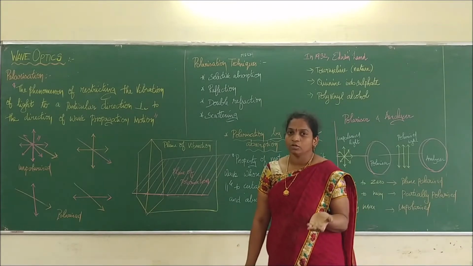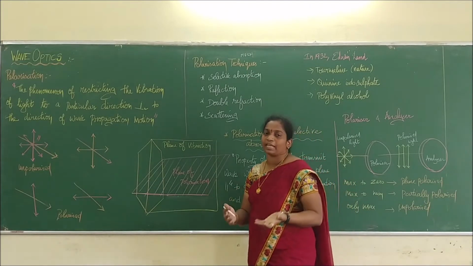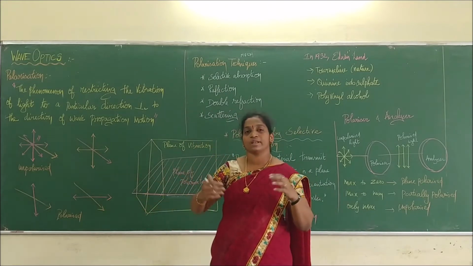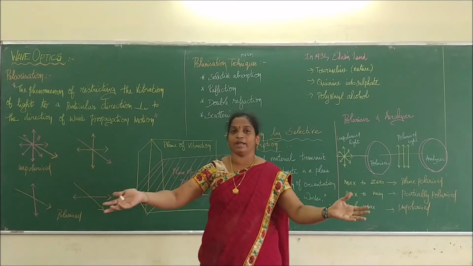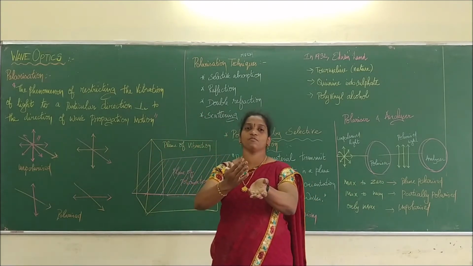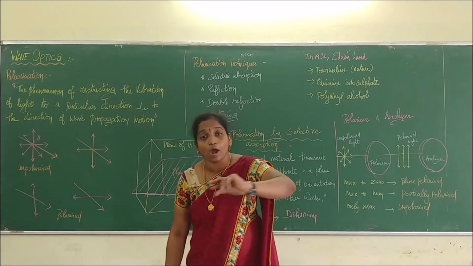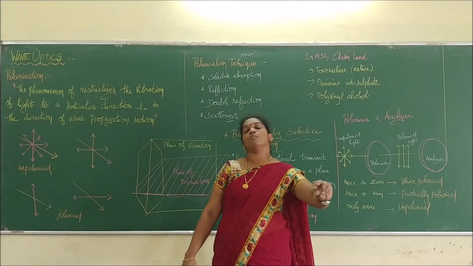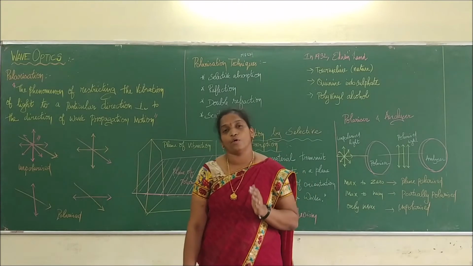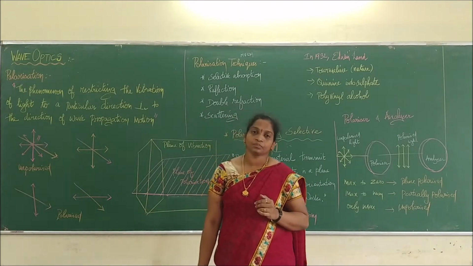Polarization of light. If I take any source of light, the light will travel in all directions. What we are going to do is restrict every direction of motion and allow only one particular vibration to come out. That type of restriction is called the polarization of light.